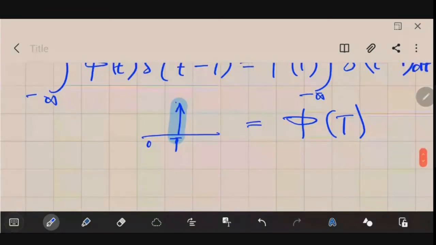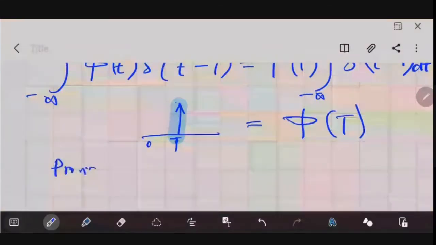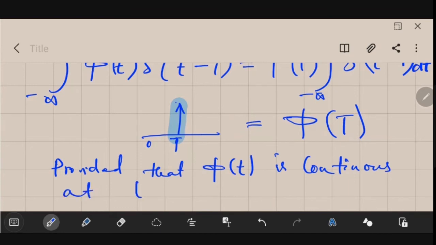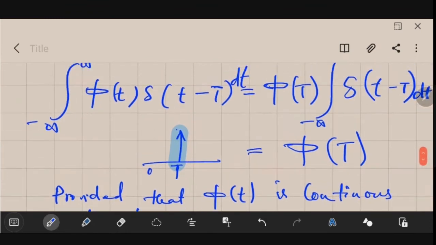So provided that your phi of t is continuous at your small t equal to capital T. This condition needs to be valid, then it will work. So what do you understand from this equation? Is there anything you understand from this equation?